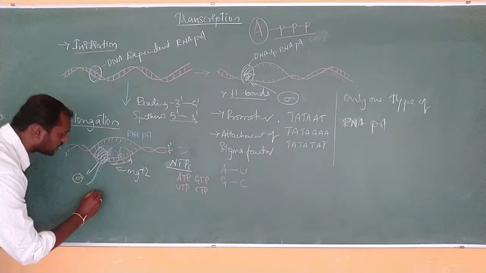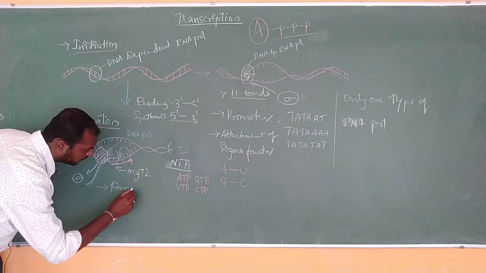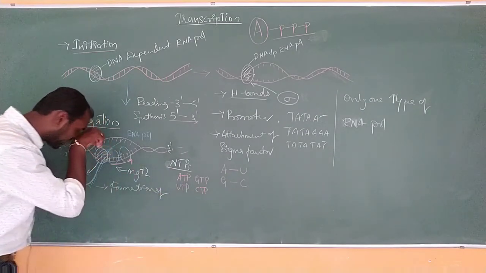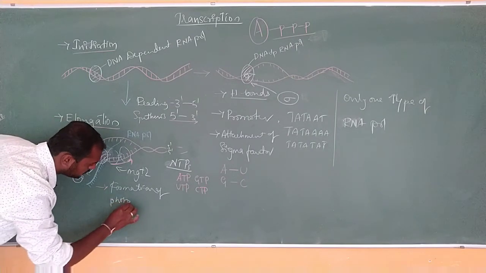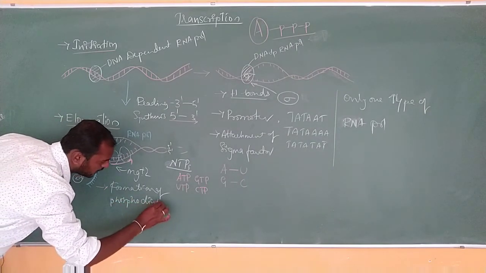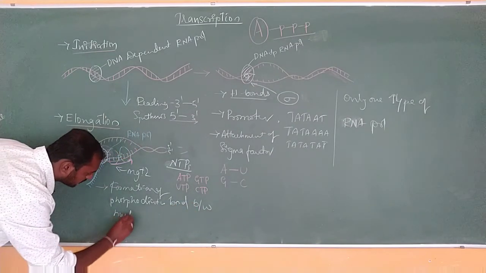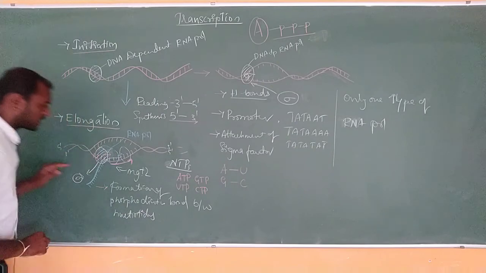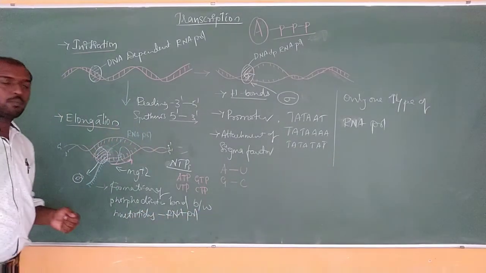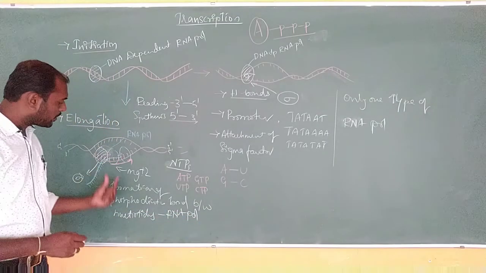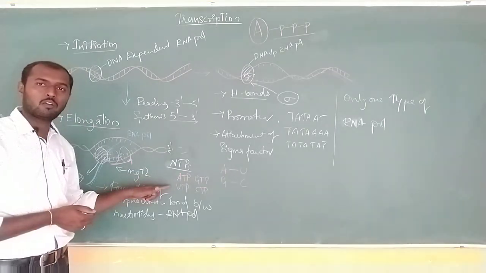And here what happens is the formation of phosphodiester bond between nucleotides by RNA polymerase enzyme. By the RNA polymerase enzyme, the formation of phosphodiester bonds is happening here. In the same way, we can also see the complementary bases here.